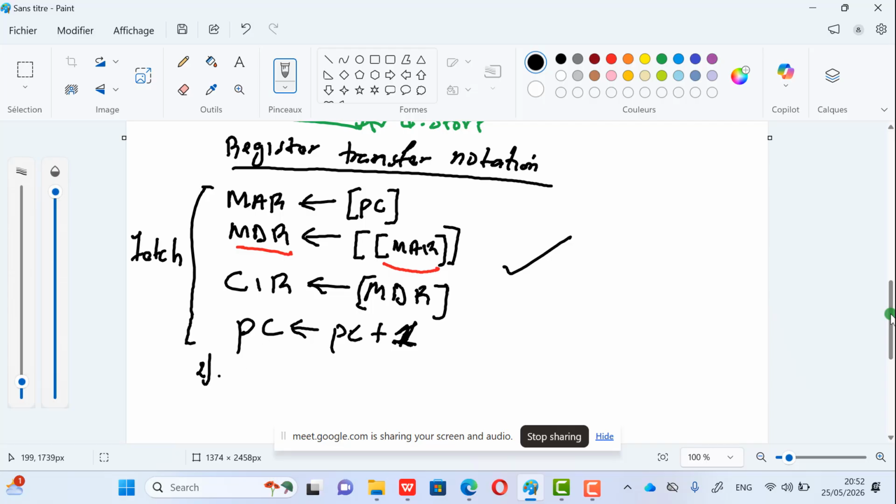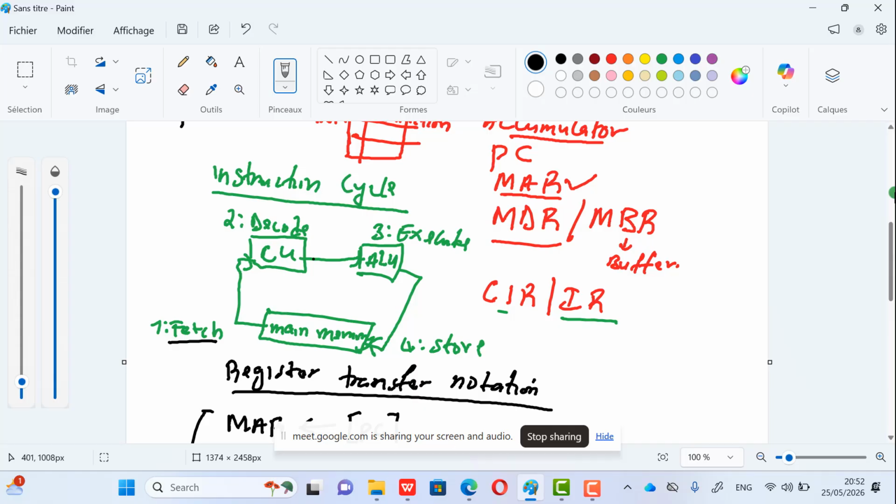Now step 3 is what? You will say the control unit decodes the instruction found in the current instruction register. Good. And what is the meaning of decoding here? I think everybody knows very well. Decoding here simply means, imagine that the instruction being fetched is 3 plus 4. The control unit will understand which operation is to be performed. From this instruction, the control unit will understand that it is addition. So it's going to send a signal to the ALU, because it's the ALU that is doing the execution part.